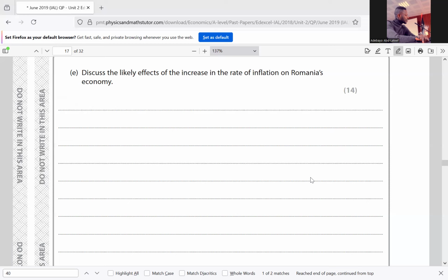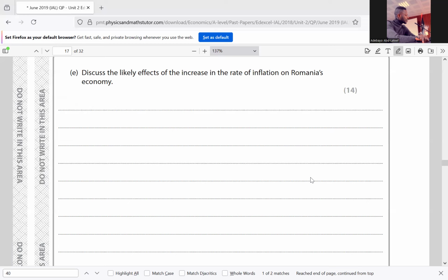This domestic inflation may increase the demand for imports if the relative price of imported goods is cheaper. This will have a negative impact on the balance of payments current account of Romania because imports will be more than exports. An increase in inflation may increase the cost of production for firms, and this may lead to cost push inflation, bringing about a fall in investment, and the fall in investment will in turn shift the aggregate demand curve leftward. With an increasing rate of inflation, workers may demand higher wages to compensate for the increasing prices of goods. Firms might be reluctant to pay more as a result, leading to an increase in unemployment rates.